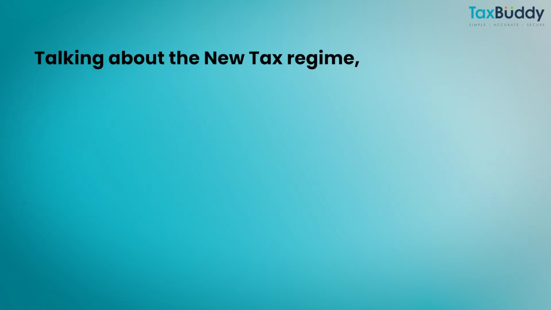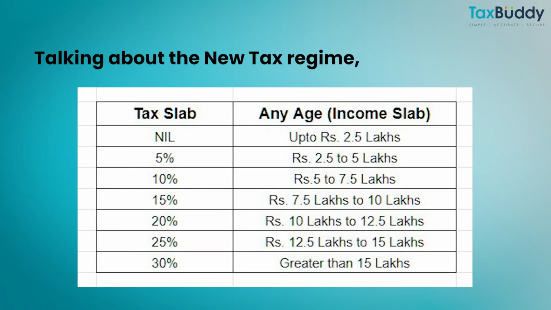Talking about the new tax regime, here are the tax slab rates. Here there are no different age groups. People from any age fall into the same category. Up to rupees 2.5 lakhs, there is no tax. From rupees 2.5 lakh to 5 lakhs, there is 5% of tax. From rupees 5 to 7.5 lakhs, there is 10% of tax. People falling into the category of 7.5 lakhs to 10 lakhs will have to pay 15% tax and so on. If you see in the new tax slab rates, there is a 5% increase in every slab rate.